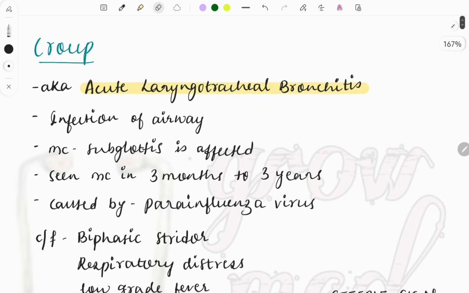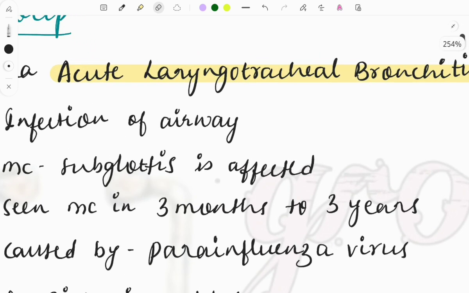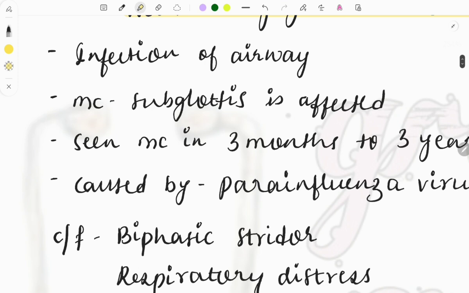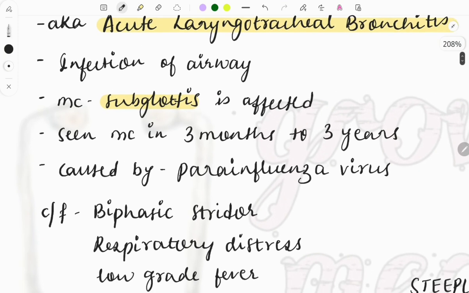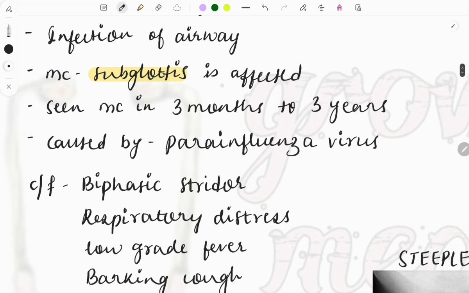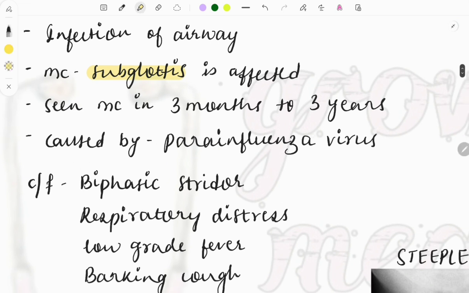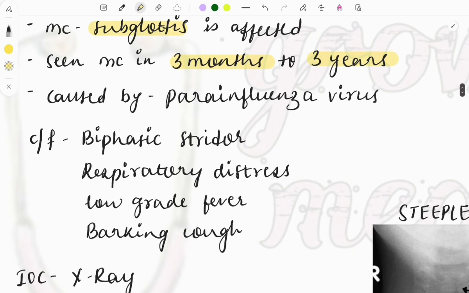Okay, so it is also known as acute laryngotracheal bronchitis. It is an infection of the airway, and the most commonly affected part is the subglottis. Okay, this is the most commonly affected, and it is seen most commonly in 3 months to 3 years. So note it down that this can be given in the clinical case: a 2 to 3 year old child coming with symptoms like biphasic stridor, respiratory distress, low grade fever, barking cough and all.